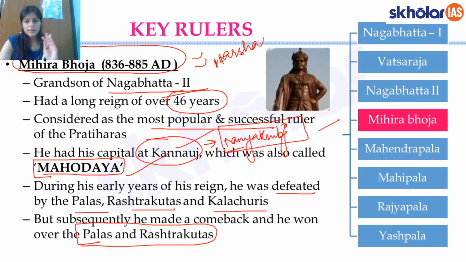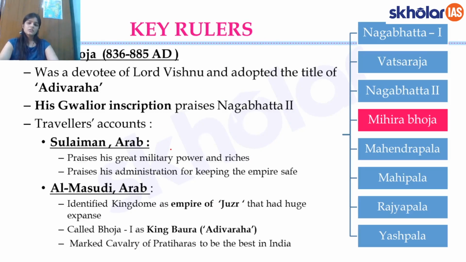Now remember that he is called Mihir Bhoja so that you can distinguish him from a later ruler, Bhoja, another ruler which we'll study in later lessons after the breakdown of the Pratiharas. But just remember him as Mihir Bhoja or the Bhoja of the Pratihara dynasty. Also he was a devotee of Lord Vishnu, and he took the title of Adi Varaha. Now Varaha, I'm sure you know, is one of the 10 incarnations of Lord Vishnu, and after that avatar of Lord Vishnu, Mihir Bhoja took this title of Adi Varaha.